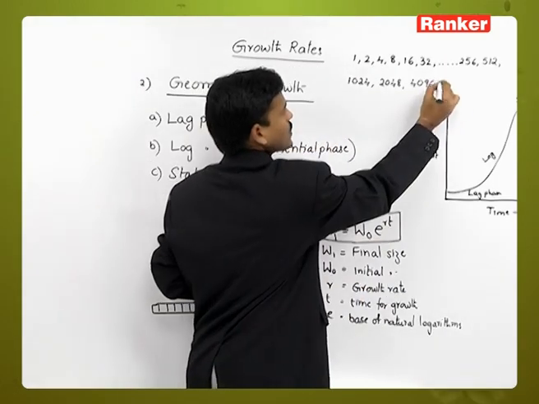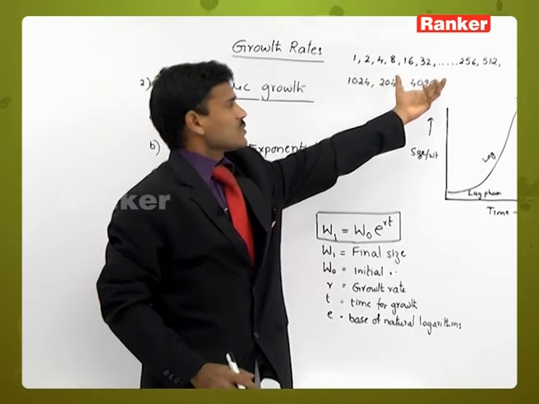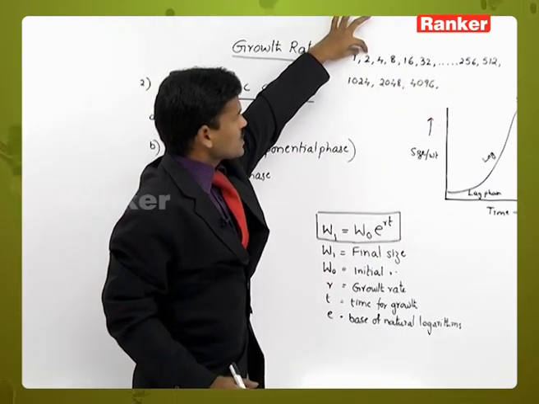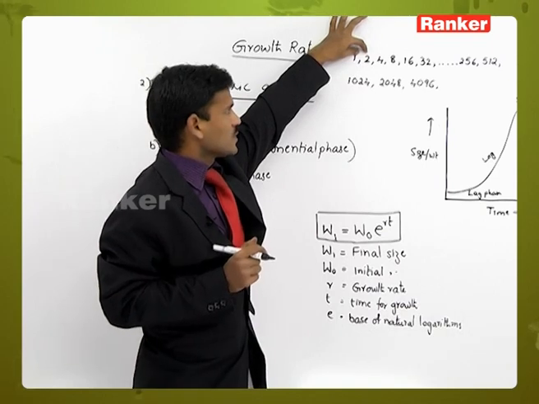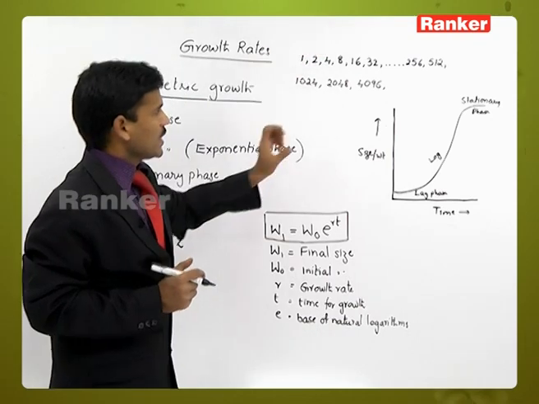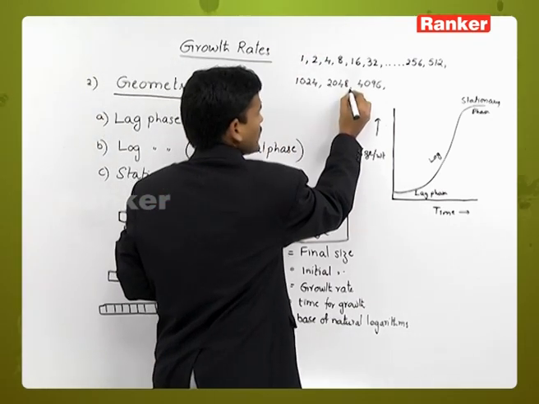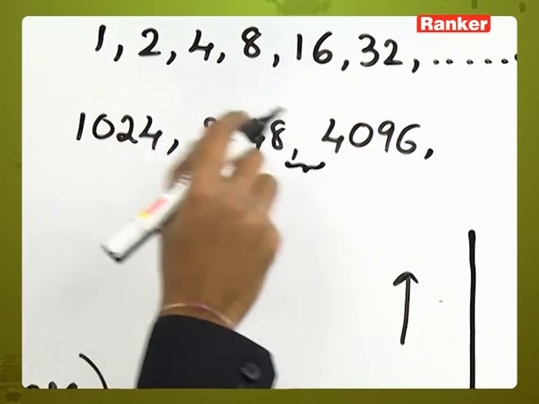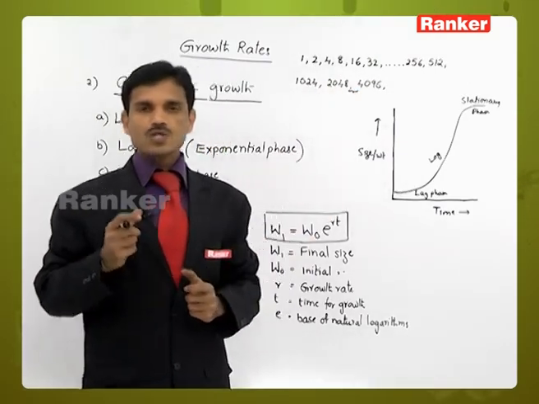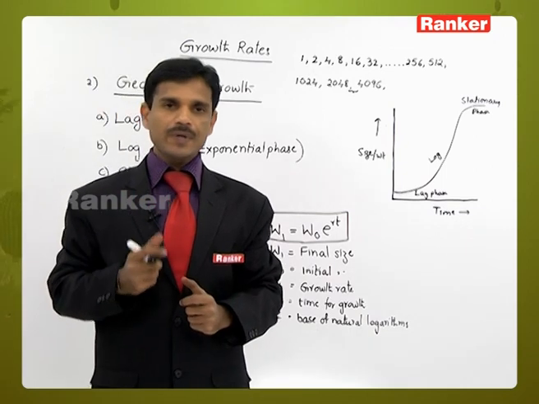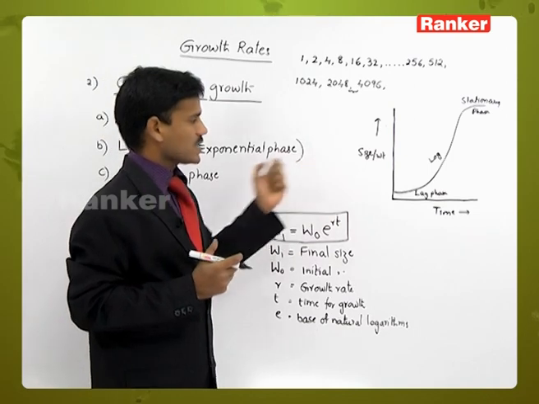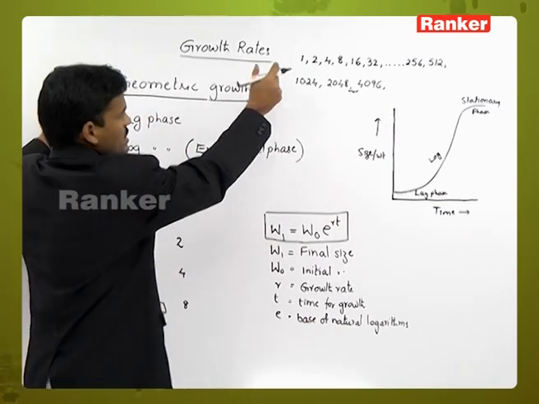Here, about 8000 cells are produced next. So if you observe, within 20 minutes, here only one cell is added. Here within 20 minutes only 2 cells are added. But here also the same, within 20 minutes 2048 cells are added. So that's why geometric growth is very rapid growth, but the starting stage is very slow.